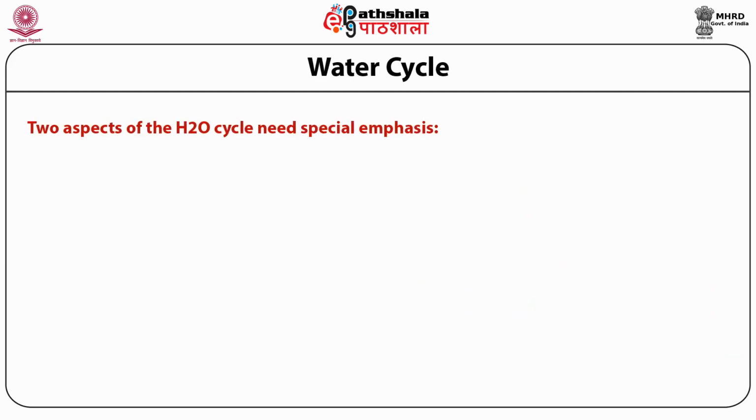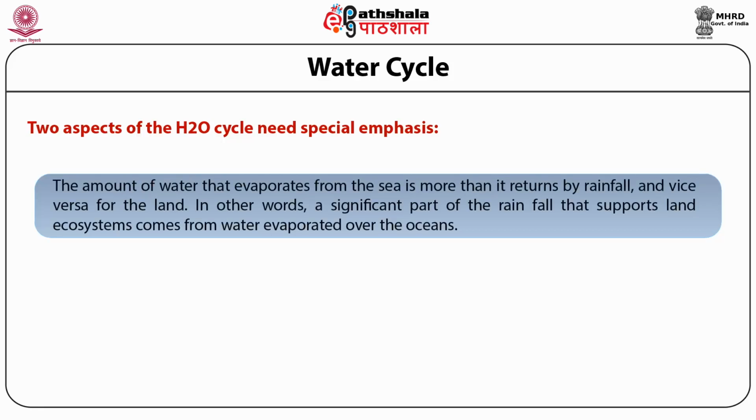Two aspects of the water cycle need special emphasis. First, the amount of water that evaporates from the sea is more than it returns by rainfall, and vice versa for the land. In other words, a significant part of the rainfall that supports land ecosystems comes from water evaporated over the oceans.